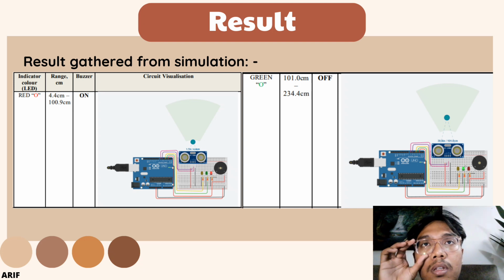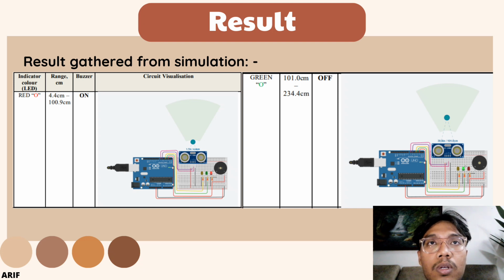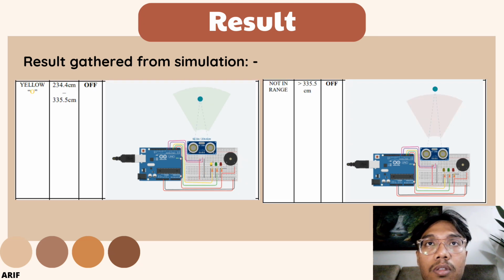And then the green is in the range of around 101 cm until 234.4 cm. And then the last indicator, the yellow one, detects in the range of around 234.4 cm until 335.5 cm. However, if it is out of range, meaning more than 335.5 cm, above the range of the yellow, it will not display any color on the LED indicator.